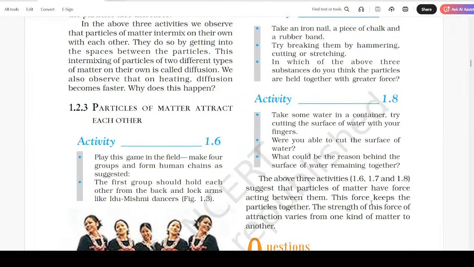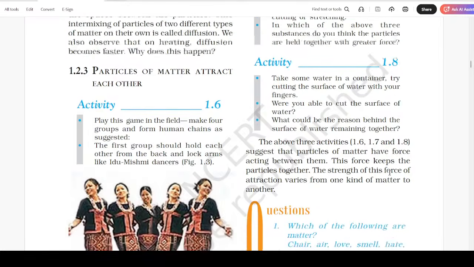Activity 1.8. Take some water in a container. Try cutting the surface of water with your fingers. Were you able to cut the surface of water? What could be the reason behind the surface of water remaining together? The above three activities, 1.6, 1.7 and 1.8, suggest that particles of matter have a force acting between them. This force keeps the particles together. The strength of this force of attraction varies from one kind of matter to another.